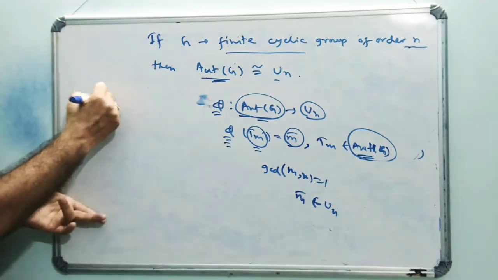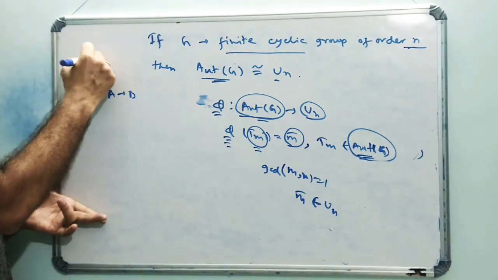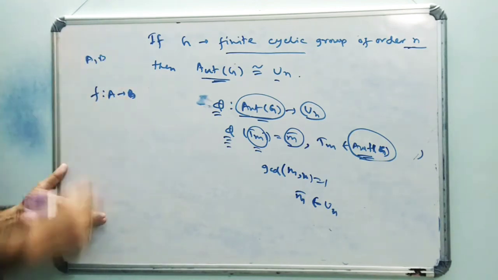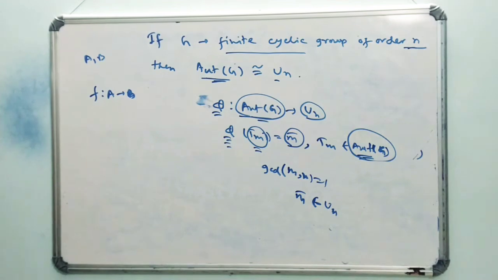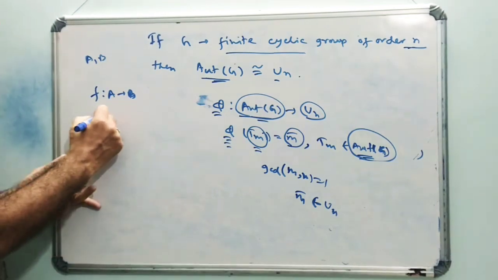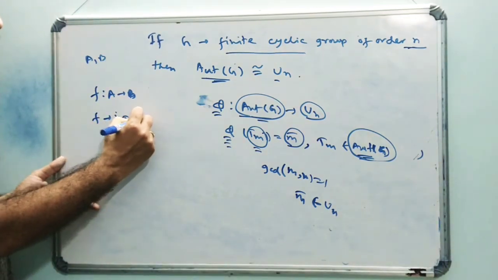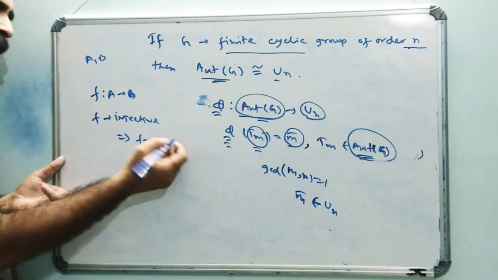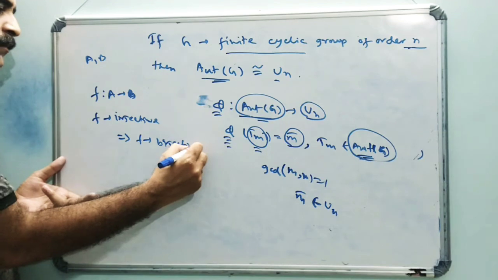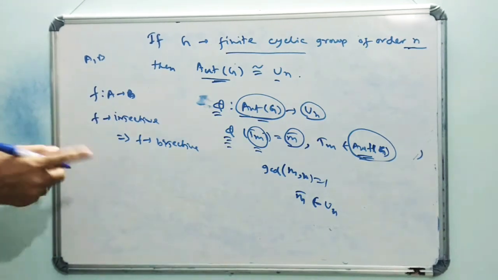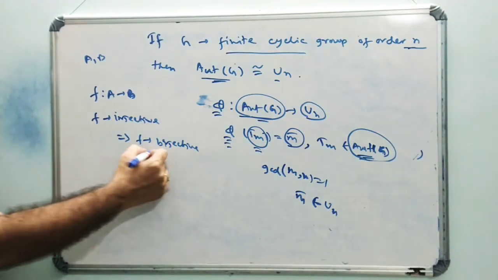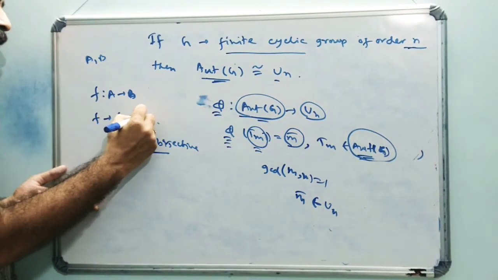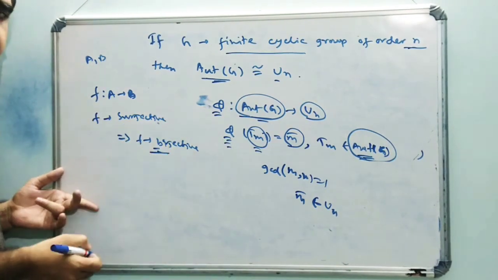Since if we consider any mapping from A to B, where A and B are finite sets of the same cardinality, then if f is injective, it is also surjective, therefore bijective.